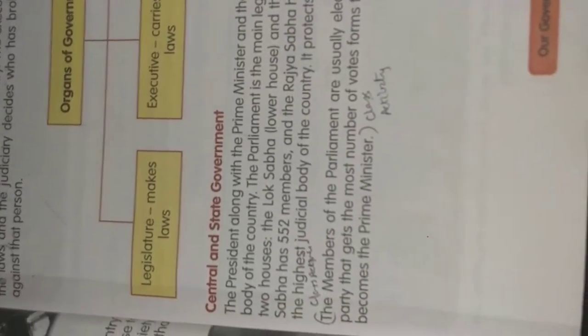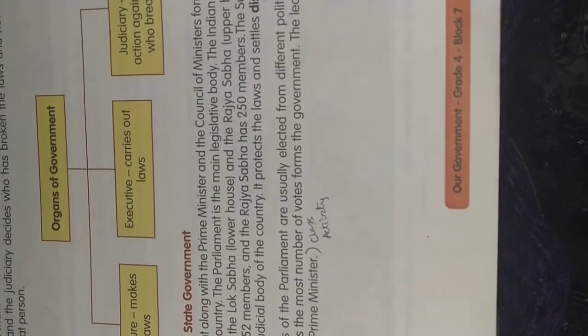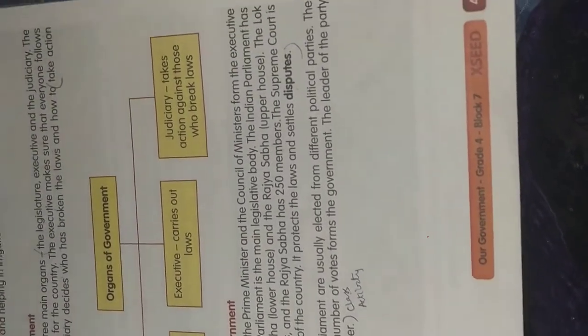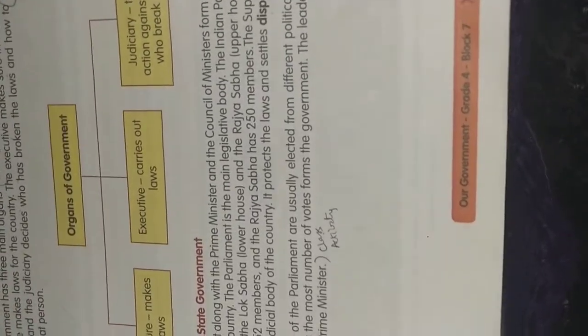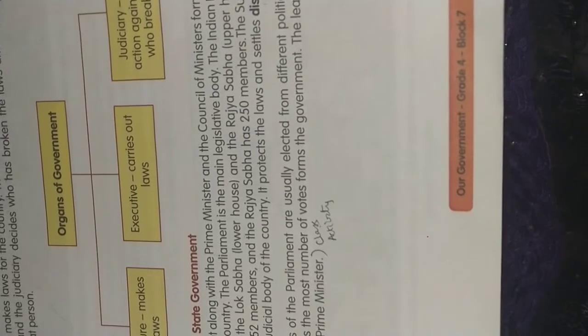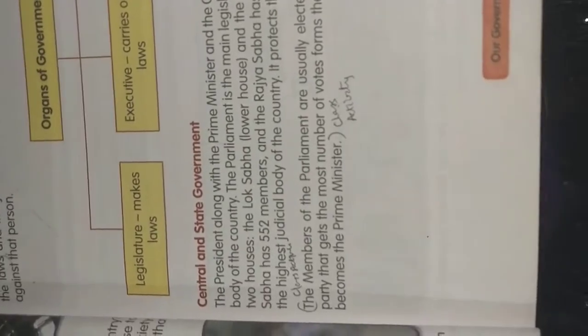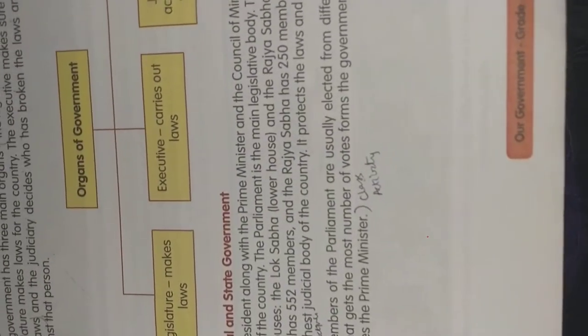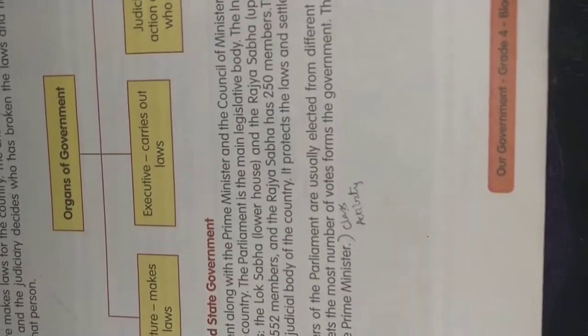Now the members of the parliament are usually elected from different political parties. You know, so many parties they have now. In that, they will be elected. The party that gets the most number of votes forms the government.